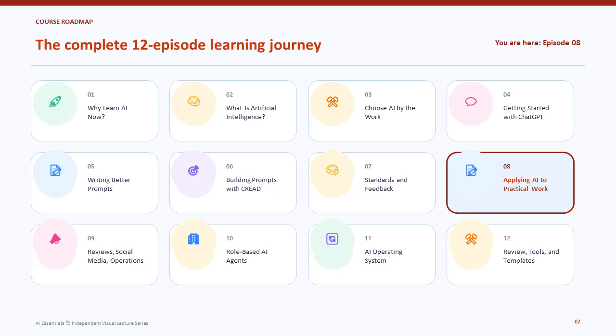The course now moves from standards and feedback into practical production. The habits developed earlier, clear input, explicit standards, revision, and review, will be applied across several independent work categories.